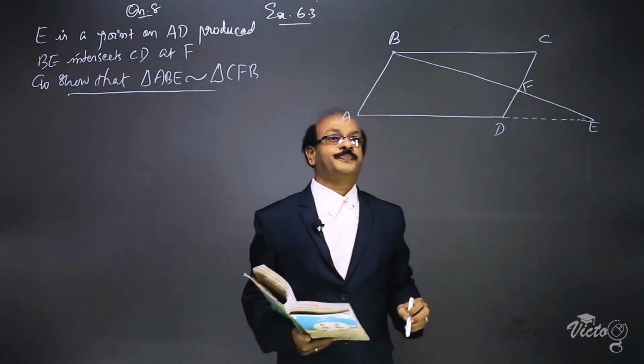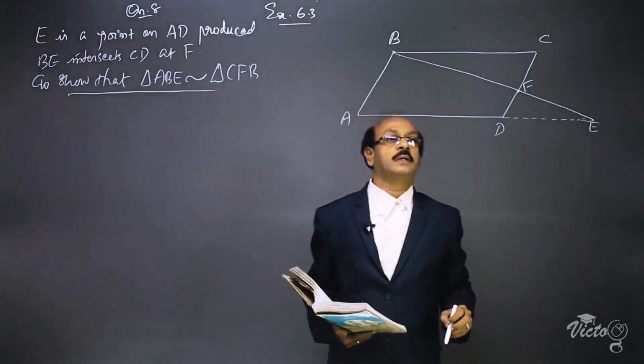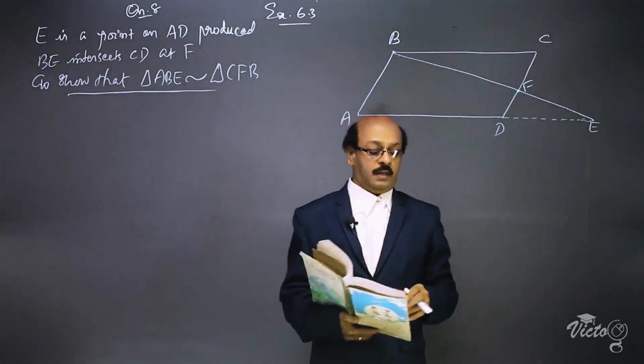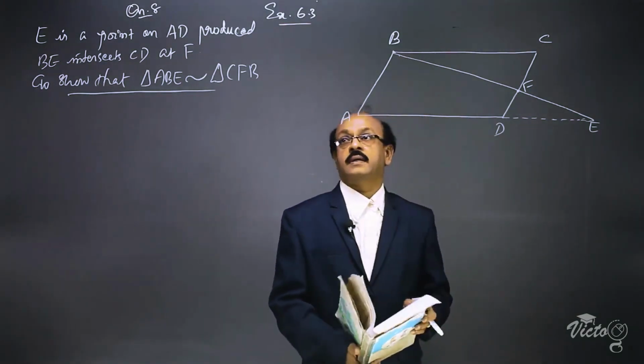For that, consider triangle ABE and triangle CFB.